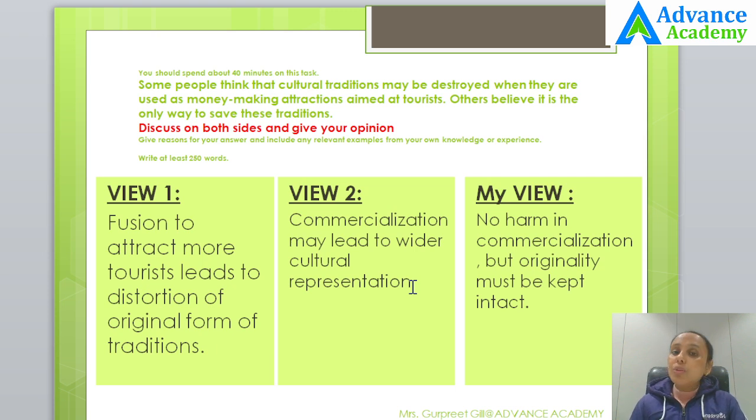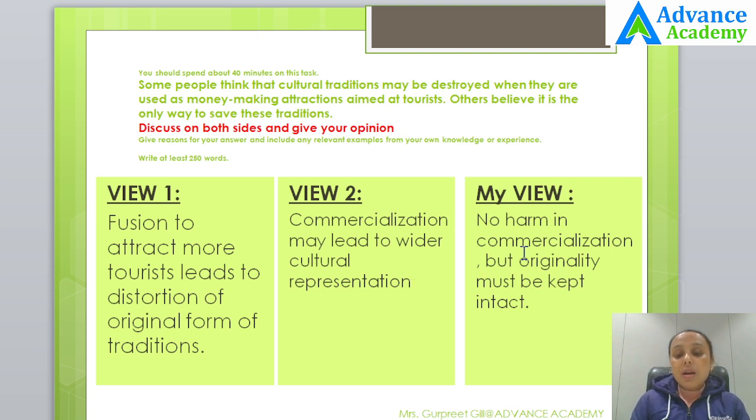They might want to become folk dancers, folk singers, or some of the people might want to cook the traditional food in front of the tourists. So more participation will be seen, and if there is more participation and representation, more and more cultural exchange can be seen. So they think that this is the only way to ensure the survival of any tradition. If there are tourists who are willing to pay money to see those traditions, then only would they gain the information about those traditions and spread it all around the world.